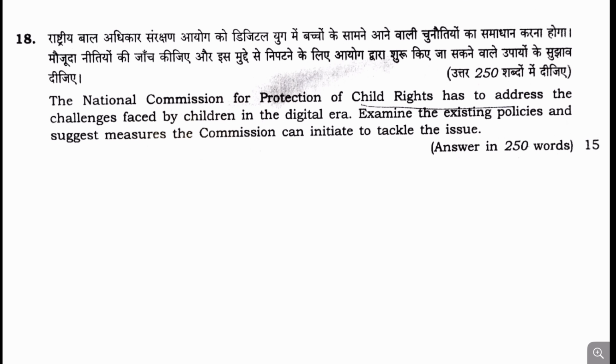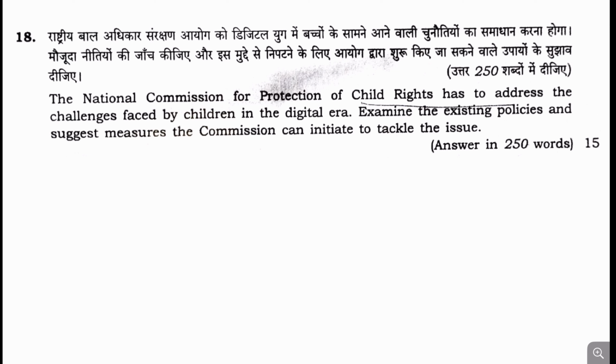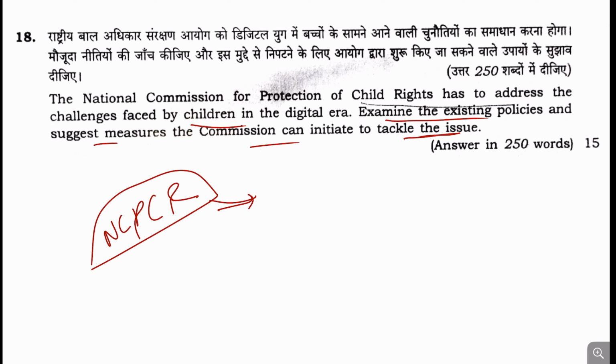Now, moving to the next question, question number 18. The National Commission for Protection of Child Rights has addressed the challenges faced by children in the digital era. Examine the existing policies and suggest measures the commission can initiate to tackle the issue. So the National Commission for Protection of Child Rights has been asked here. This was a question which was expected in the previous mains.